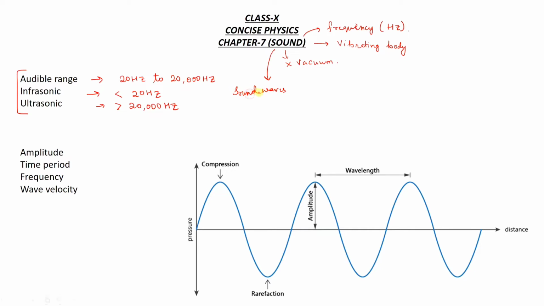So if I consider this figure, this one is the distance traveled by the sound wave in the form of waves. Okay, so the first term is amplitude. Amplitude means how much the wave has risen up from its mean position. So this distance is known as amplitude. Next is time period. Time period means time taken to complete one wave.